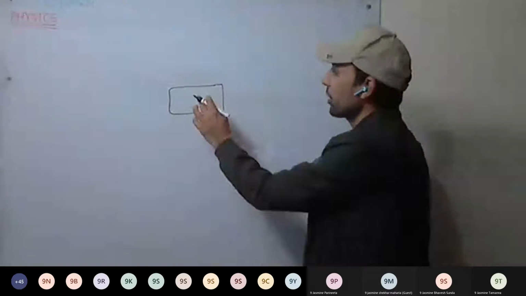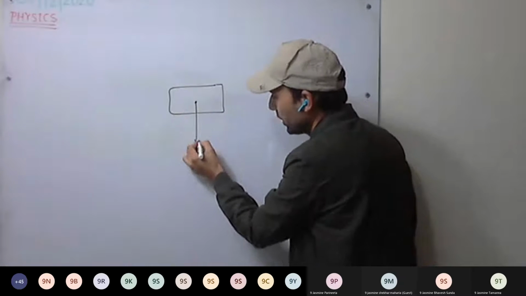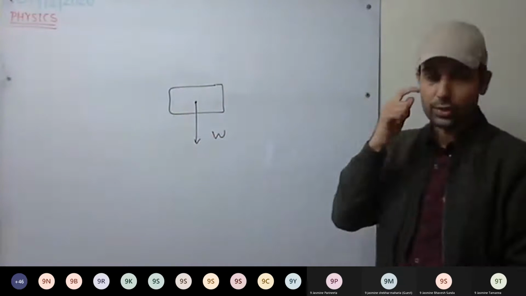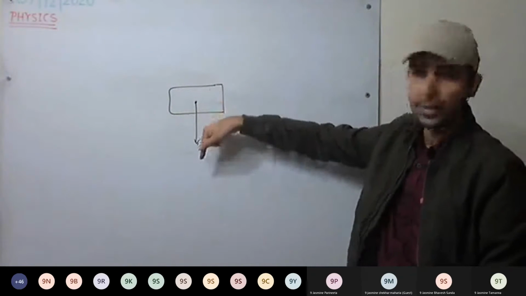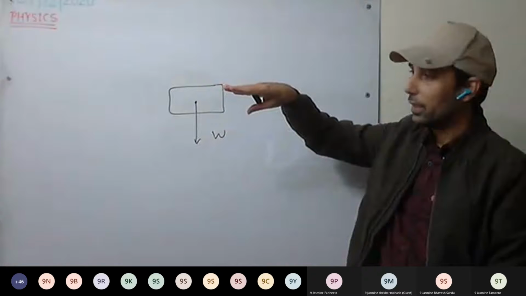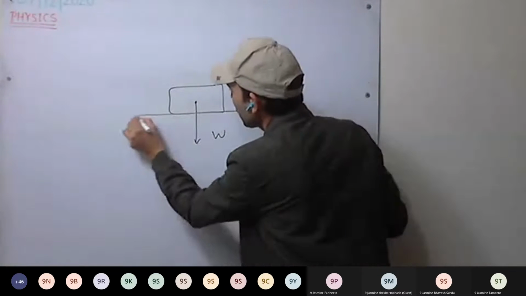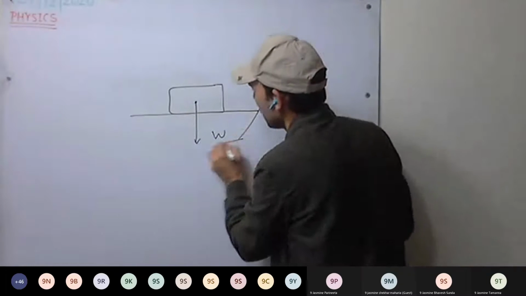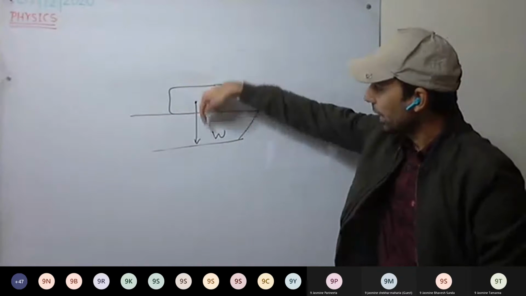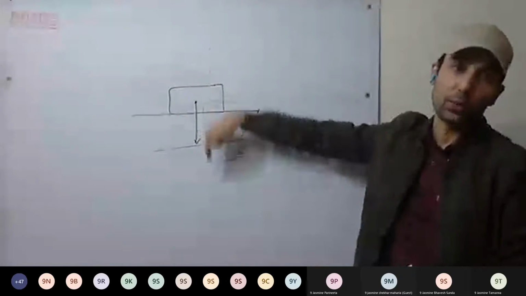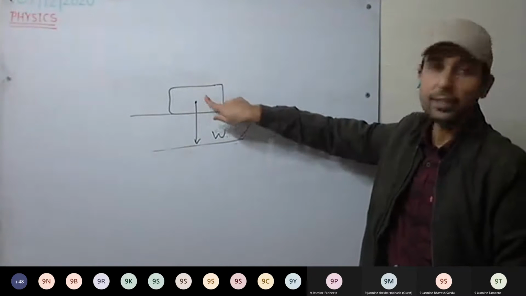For example, this is our book. Which force will be acting? The weight of the body, due to gravitational force. The book will keep on falling because the force is in this direction. Hold a book here and leave it, it will keep on falling. Now, if it is lying on a table, what will happen? The force is acting downward, so the book wants to go downward. But this book is at rest.